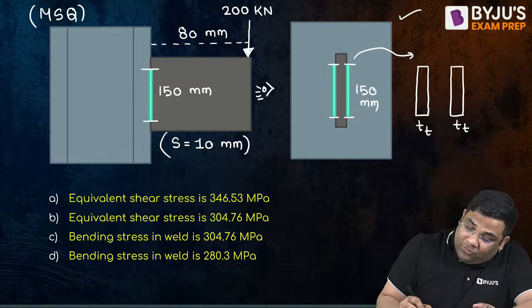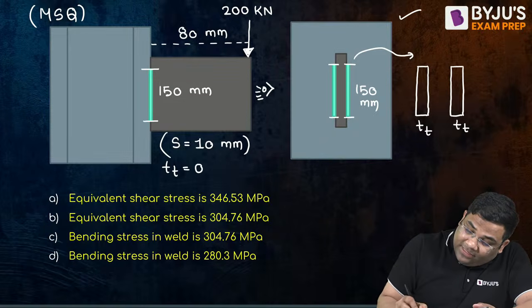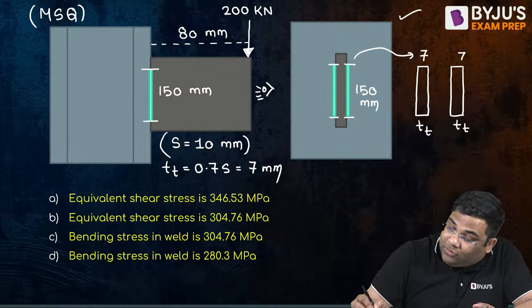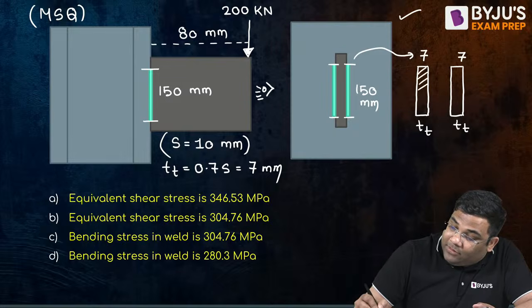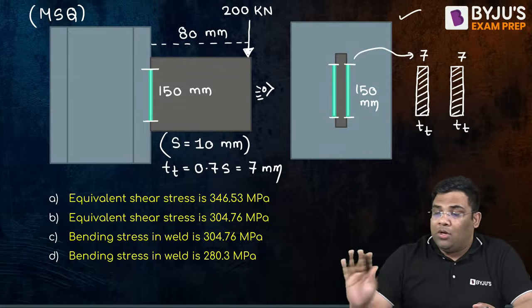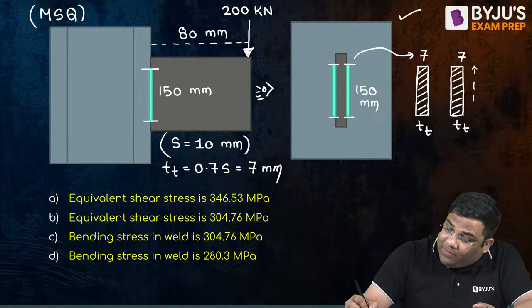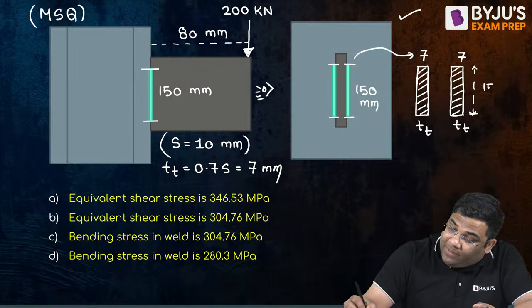7 mm. Yes, throat thickness will be, nothing is given, so you will take 0.7 S. That is equal to how much? 7 mm, right? So this is 7. This is also 7. So this is the weld section. Only draw the weld section or weld area. And this dimension will be 150 mm.